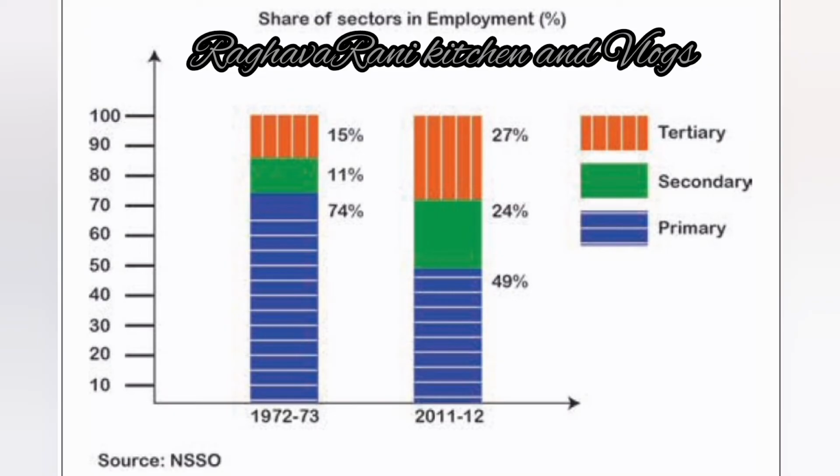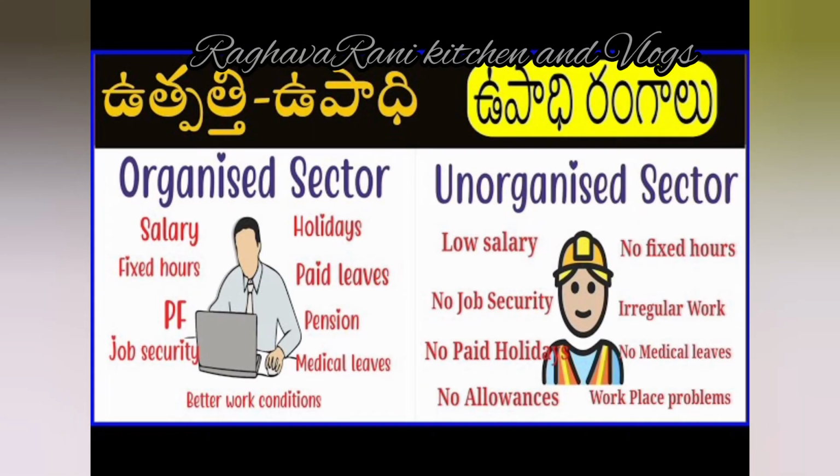So here Narsima is working in an organized sector. He is one of the government employees. So here every day he has fixed timings and rules and regulations that are to be followed by him regularly, and every Sunday he has a holiday, which is a paid holiday.